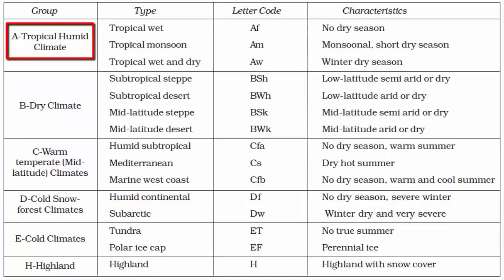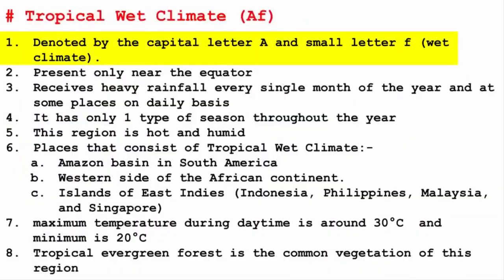In this video, we'll get to know the first subdivision of the Group A tropical humid climate. And this video is going to be on tropical wet climate. So it is denoted by the capital letter A and small letter f. Capital letter A stands for the entire group, which is the tropical climate. And small letter f is the subdivision which represents wet climate. And together it makes the tropical wet climate.